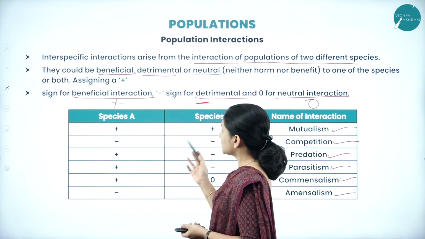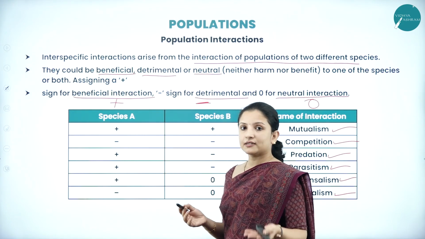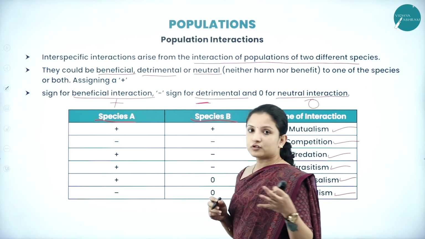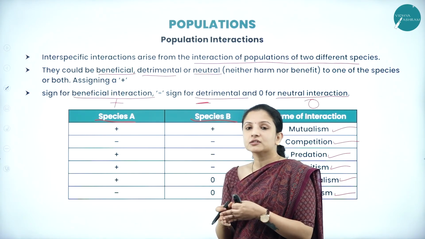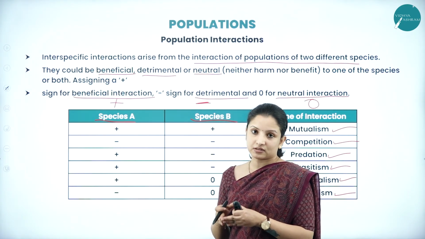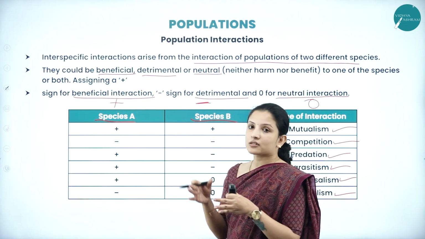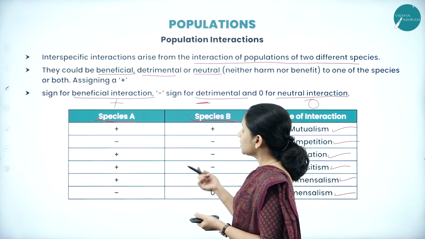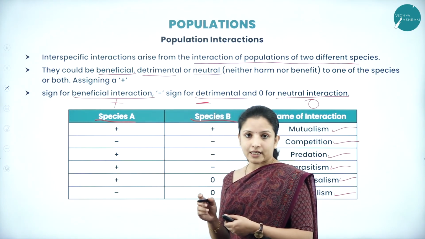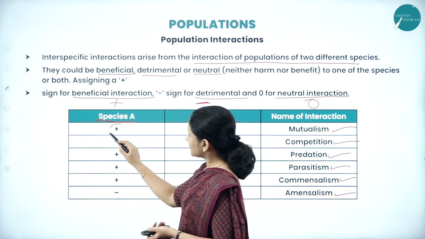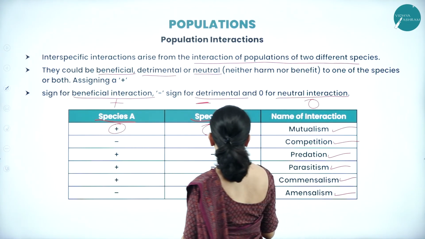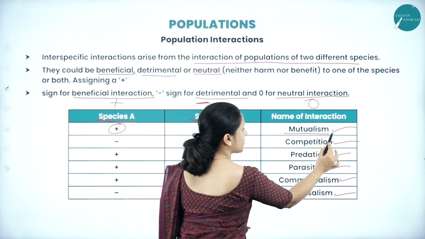To better understand, we have taken species A and species B, because we are talking about interspecific interaction, wherein the interaction is between two different species in a population. Here, plus means both the organisms are benefited. If species A and species B are benefited by the interaction, then that type of interaction is called mutualism.